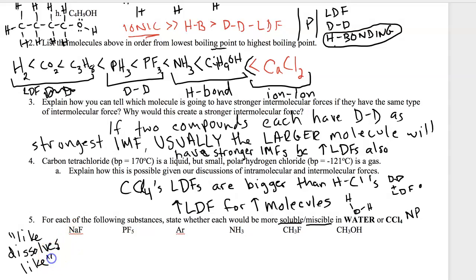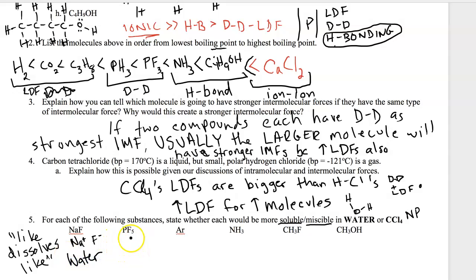So ionic counts as polar because the sodium is a full positive charge, fluoride is a full negative charge. So there's a big difference in positive negative, even more so than water. So ionic compounds dissolve well in water. So very polar or ionic is going to dissolve in polar water. So for sodium fluoride, our answer is water.